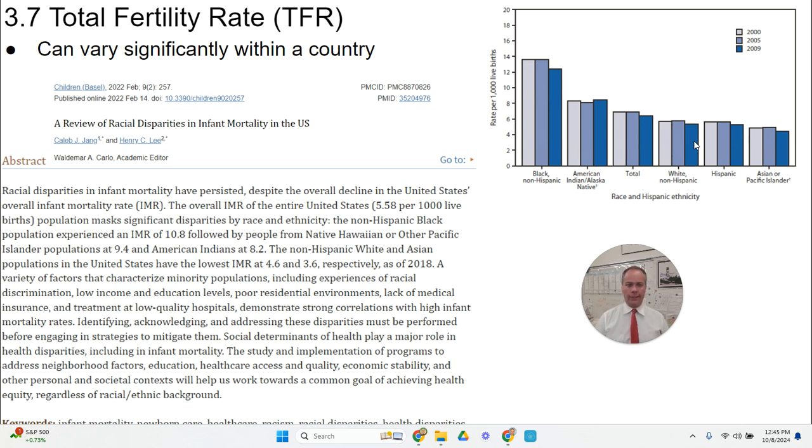If we look at the white non-Hispanic infant mortality rates, they're over here and have declined slightly here. We can see that black non-Hispanic racial groupings have much higher levels of infant mortality, and we can see how that varies from group to group.